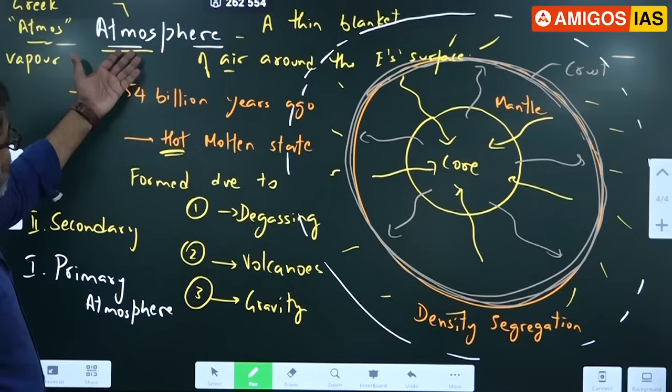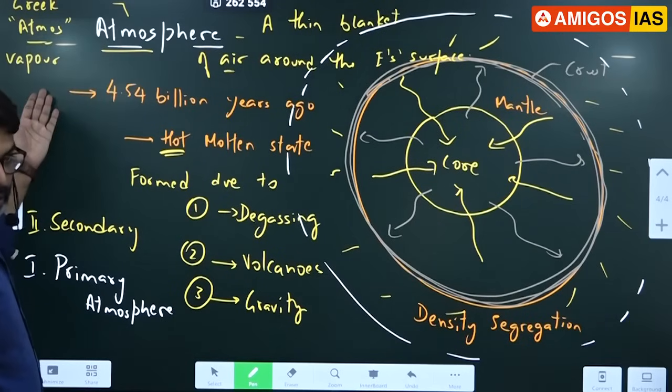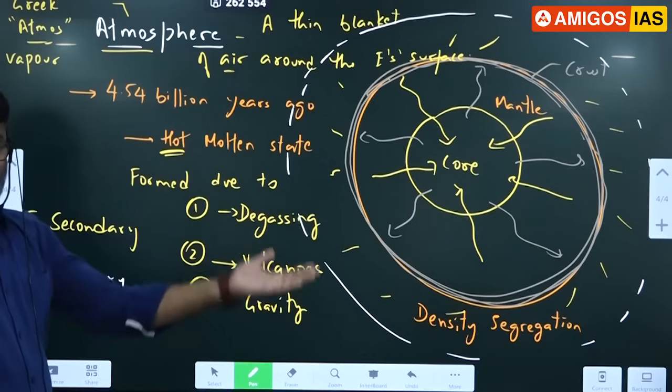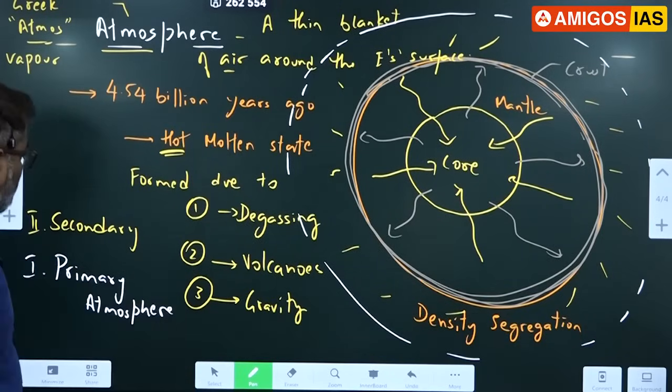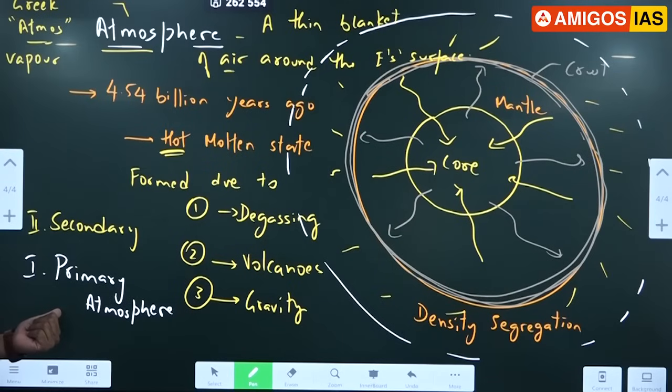Okay, what does the word mean? Atmos, vapor. Sphere is the three-dimensional layer around the earth. So the primary atmosphere was lost initially due to the solar wind, and the secondary atmosphere is what we have. Okay, and it is slowly evolving.